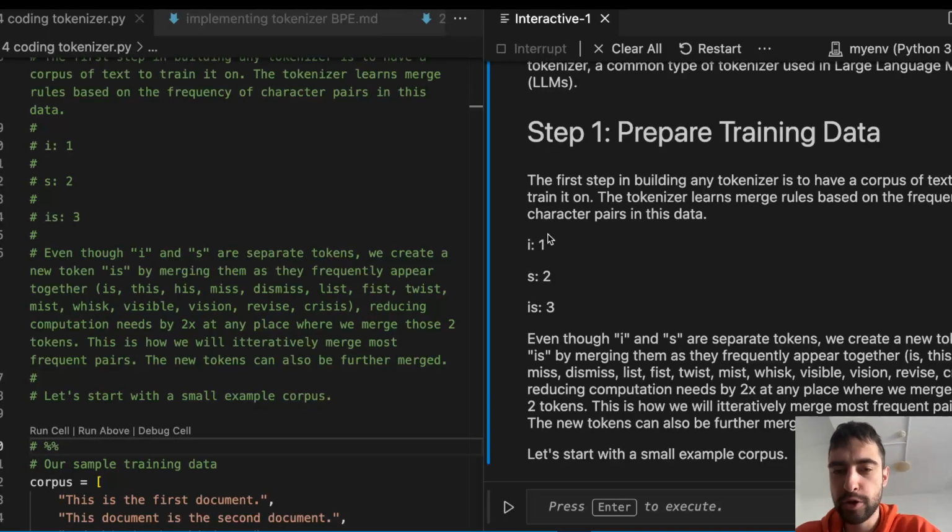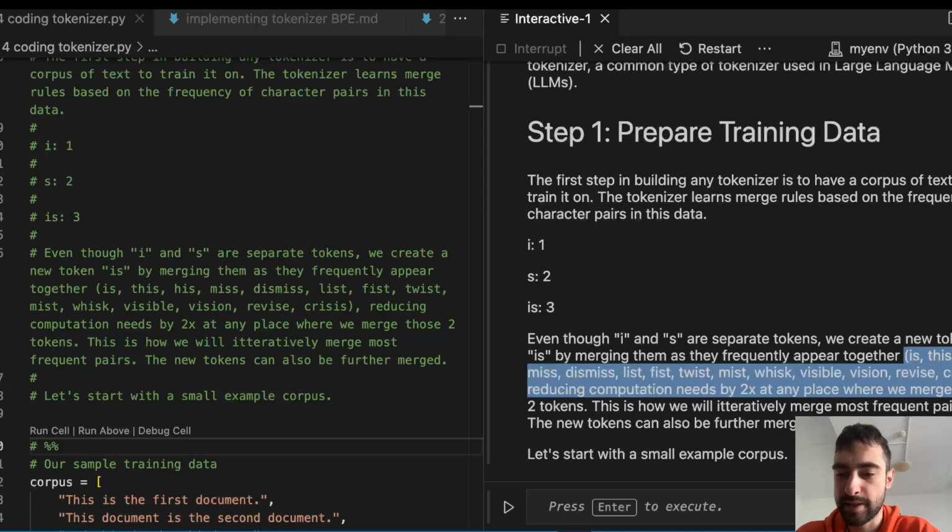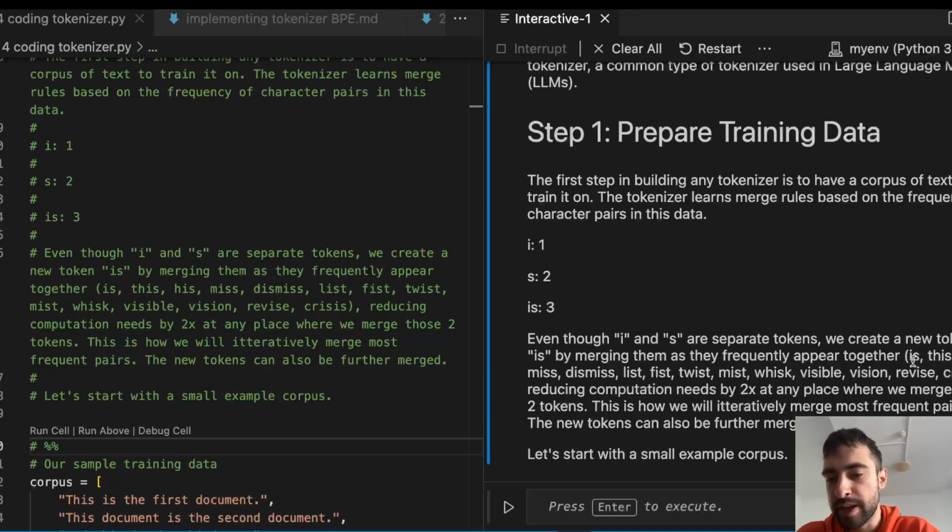So this is what we will do. We will go through the text and count how many times each pair of characters appears. For example, look at this: we have is, this, his, miss. In each of these words, there is the "is" pair. And we can conclude that this pair is occurring very frequently.